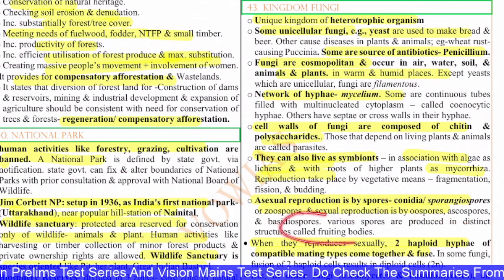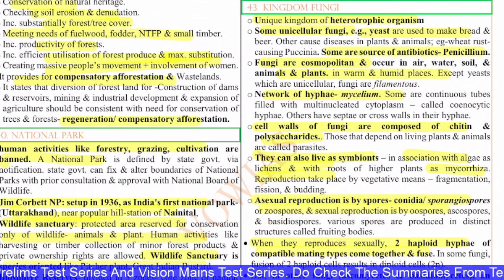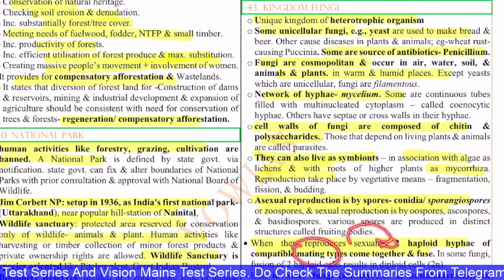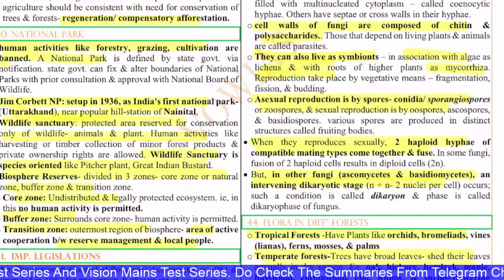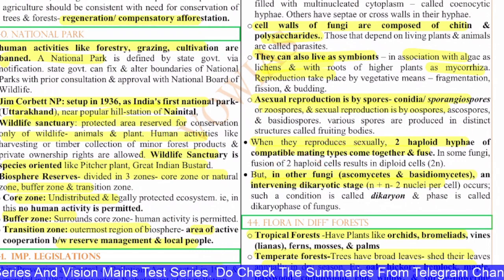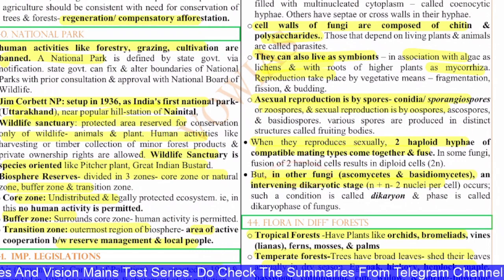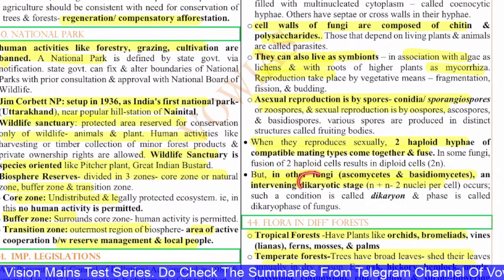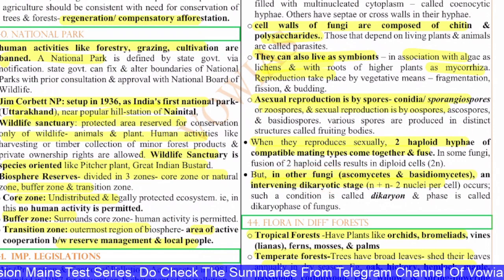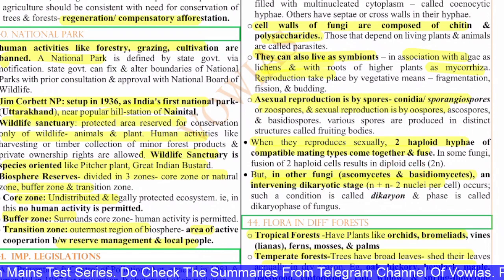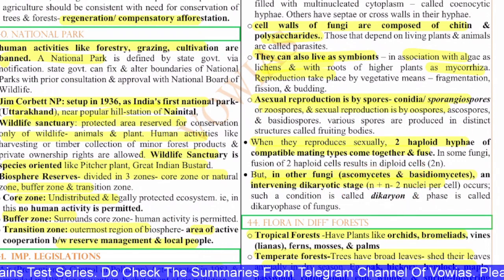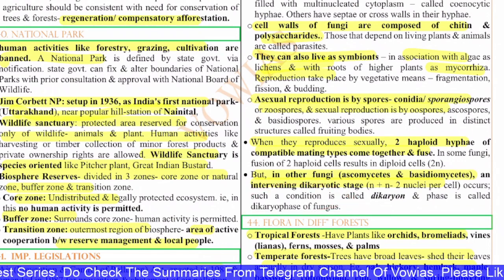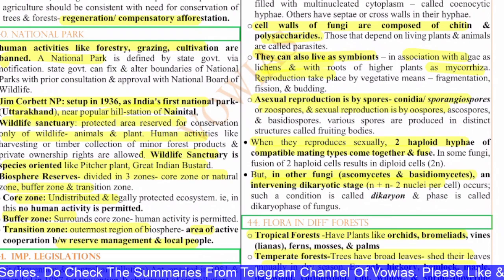When they reproduce sexually, two haploid hyphae of compatible mating types come together and fuse. In some fungi, fusion of two haploid cells results in diploid cells, but in other fungi, the ascomycetes and the basidiomycetes, an intervening dikaryotic stage occurs. N plus N nuclei per cell occurs, and this is called a dikaryon, and the phase is called the dikaryophase of the fungus. So this is about the fungi, the symbionts, the haploid hyphae and all.